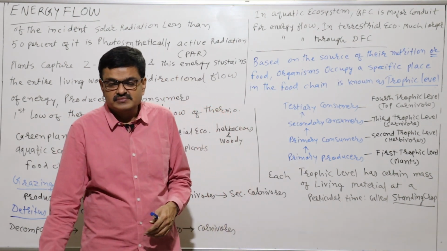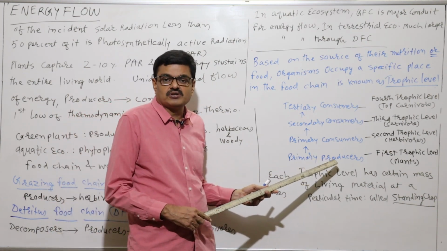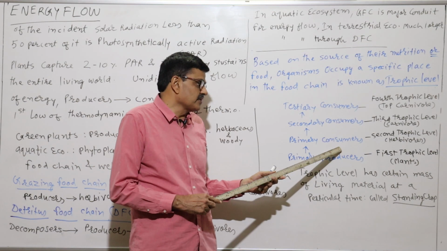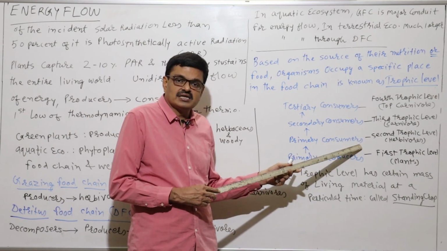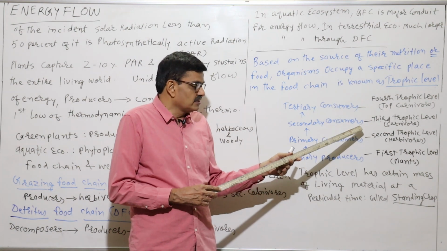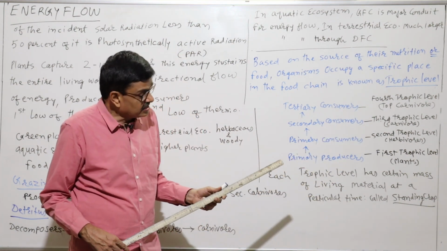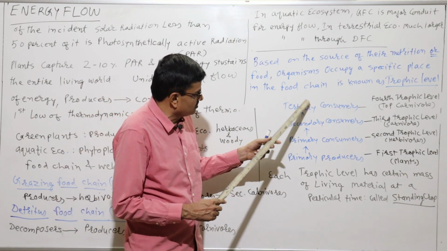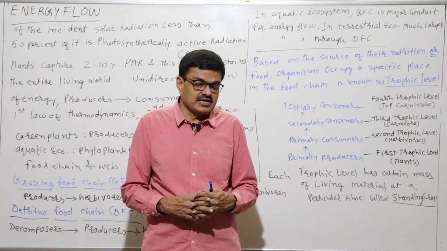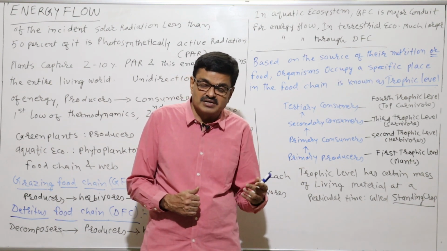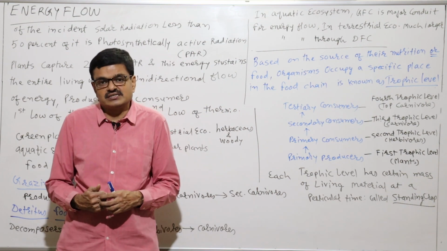On the basis of that, you can see that at the bottom there are always the producers, primary producers, and then on the upper side the second trophic level, herbivores, or we can say primary consumers, and then secondary consumers and tertiary consumers. Now there are three kinds of pyramid: pyramid of numbers, pyramid of biomass, and pyramid of energy.